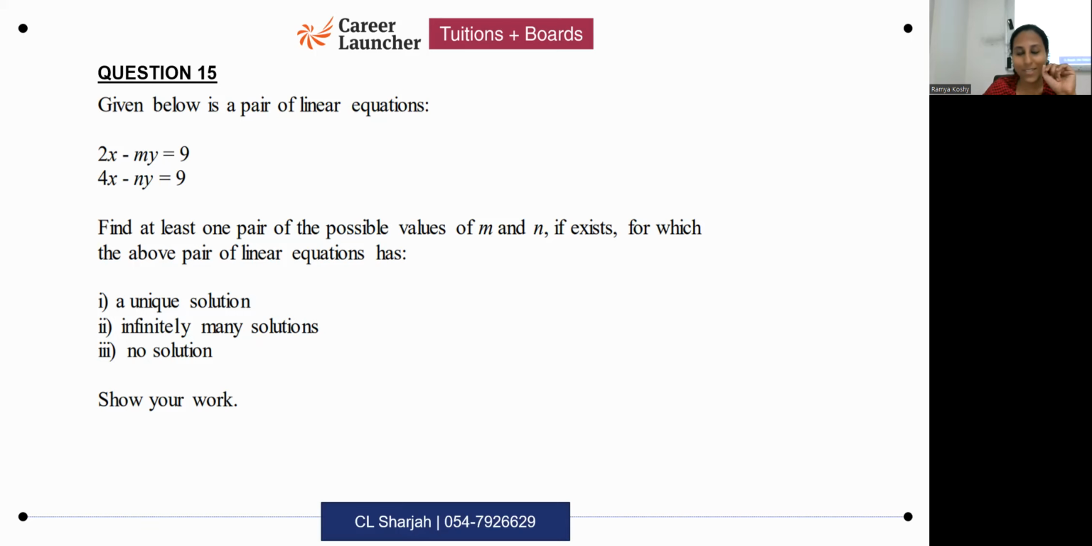Read the question carefully. This is not an MCQ question. The question is asking you to give an example of each of the three types.